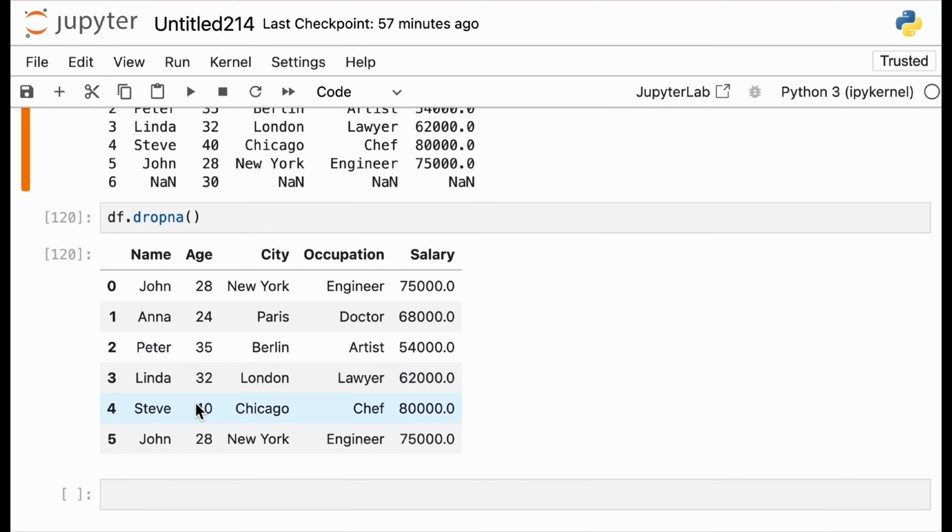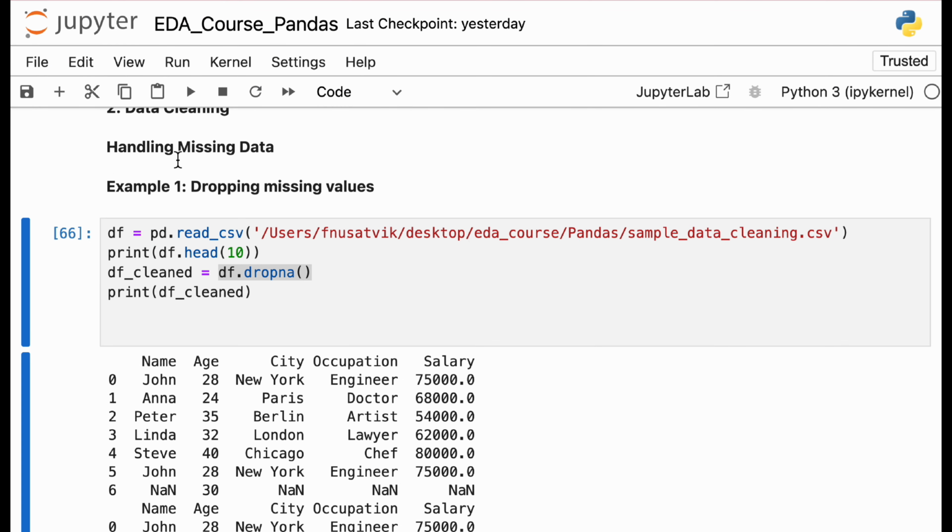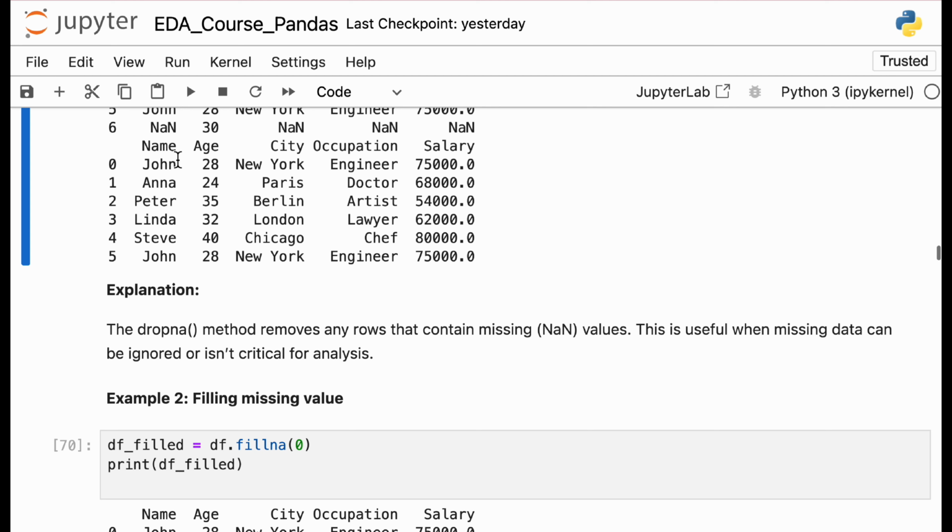So remember this particular thing in Python. It's not that it will only remove totally blank rows. Totally blank rows do not make much sense. So this method is used here. It's pretty simple, you should just remember this.